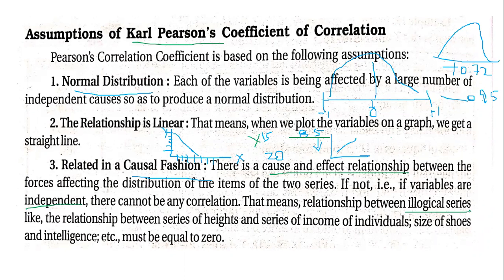There are a few examples which they have given us, like the relationship between series of heights and series of incomes of individuals, or size of shoes and intelligence. There are many myths, many videos, and lots of write-ups which talk about the size of shoes: the longer your foot is, the more intelligent you are. You have a lot of things like that which are not real, because it's never been scientifically proved. Such comparisons are illogical. There is no relationship at all between size of shoes and intelligence. It doesn't make sense.